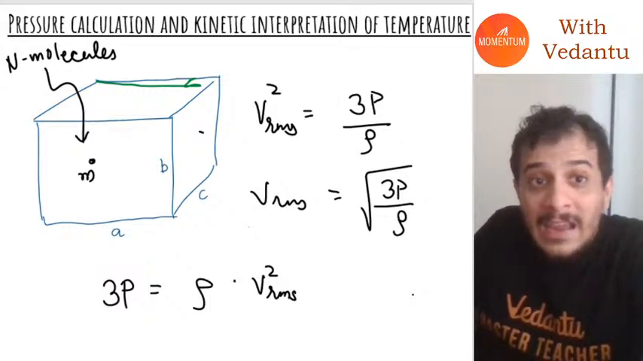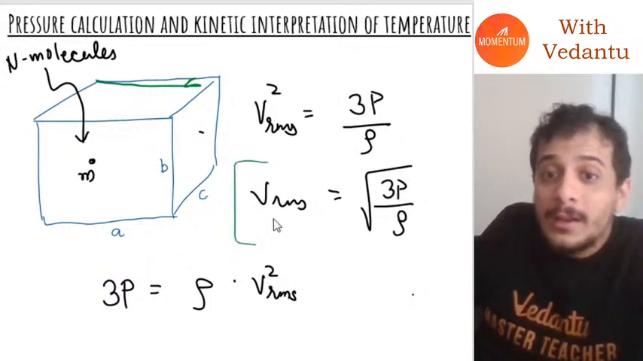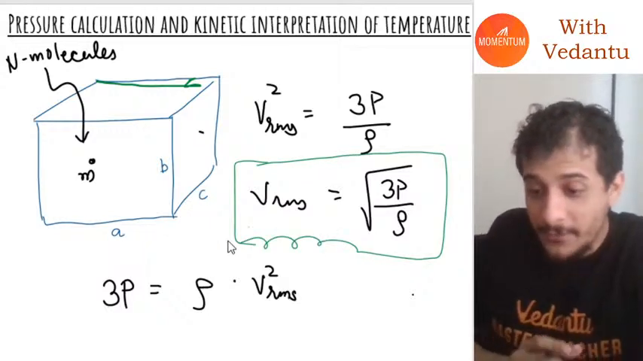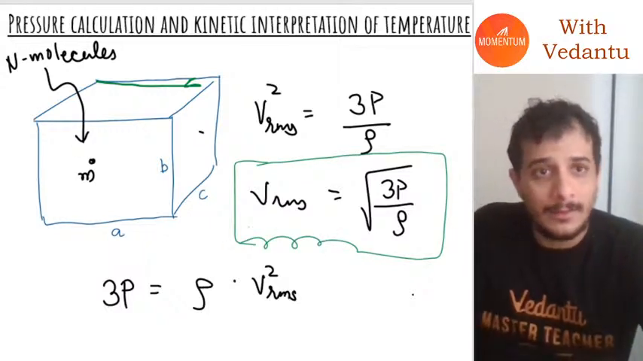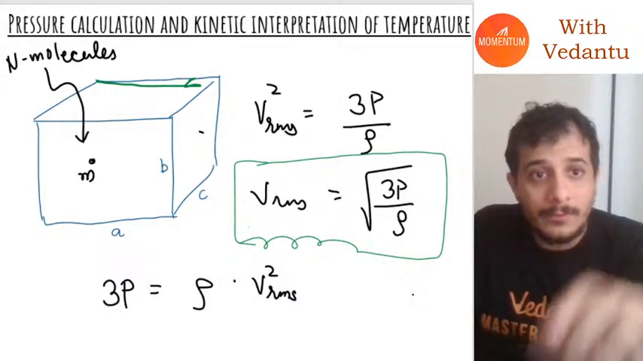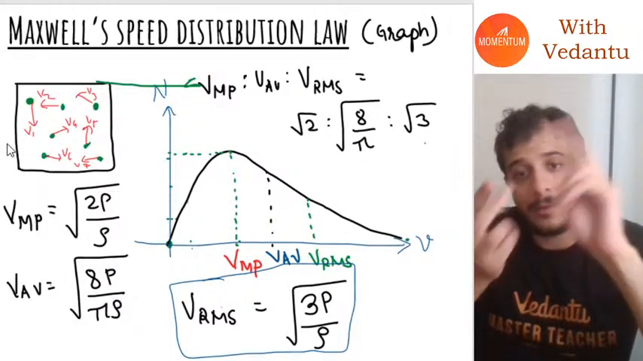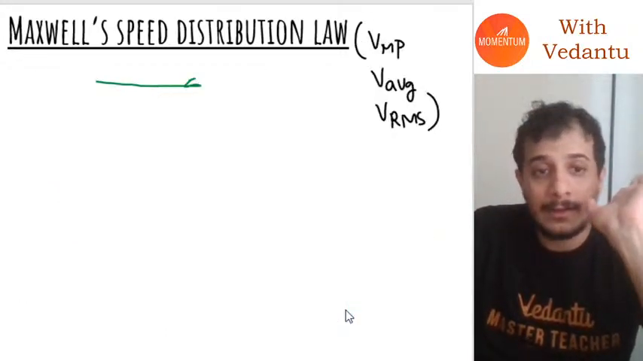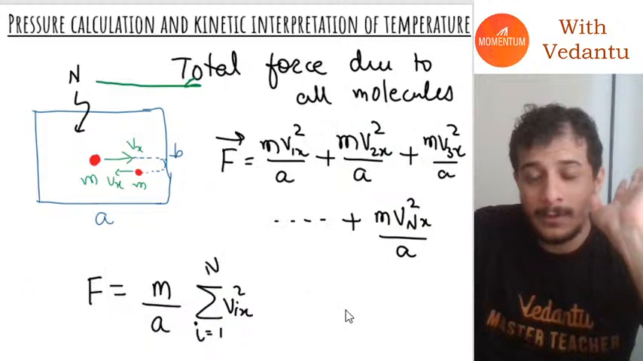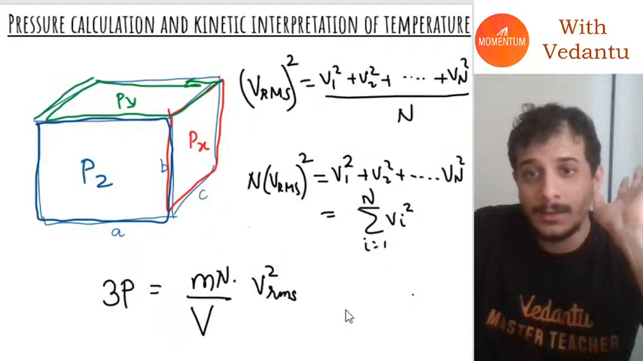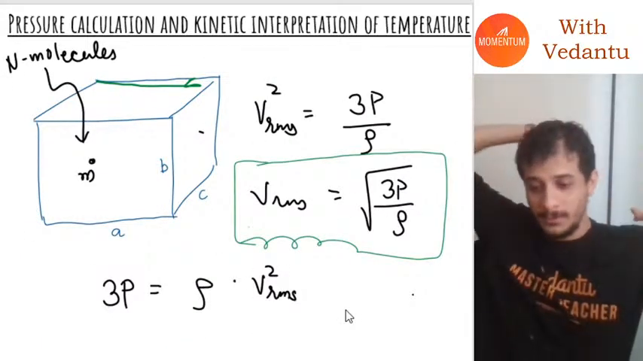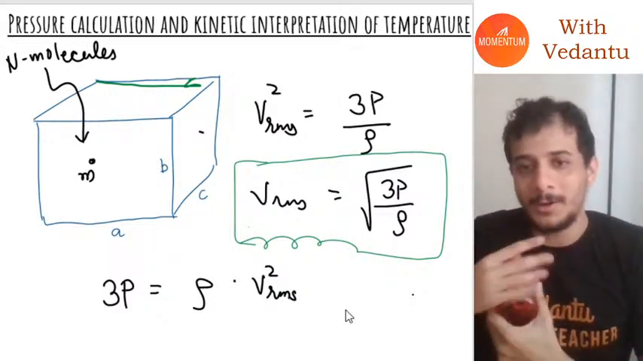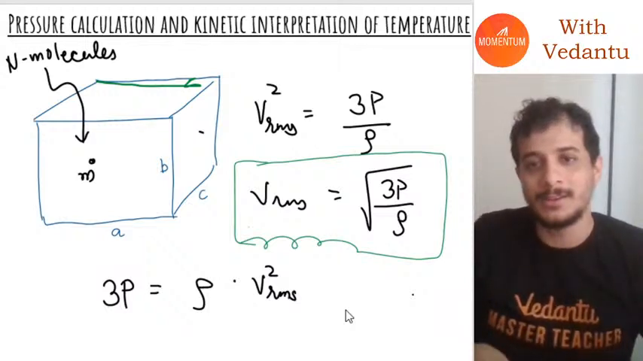We derived this just like Maxwell did, but without using his equation, we did force analysis. I was telling you that there are three velocities: RMS, MP, and average. I will derive RMS, and I did it within 12 slides. It's a very small derivation, guys.